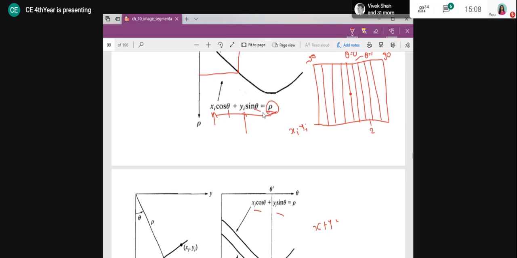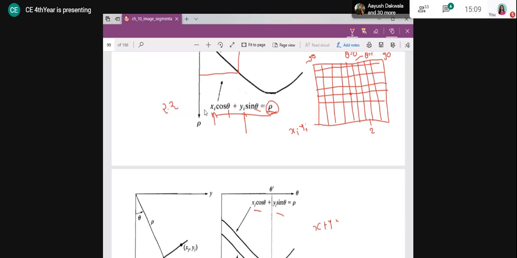Now, what I did, I have my xi yi fixed value here. I substituted. Then I substituted value theta 0, right? Then whatever value I will obtain for rho. Okay, suppose I am obtaining rho value say 2.2.